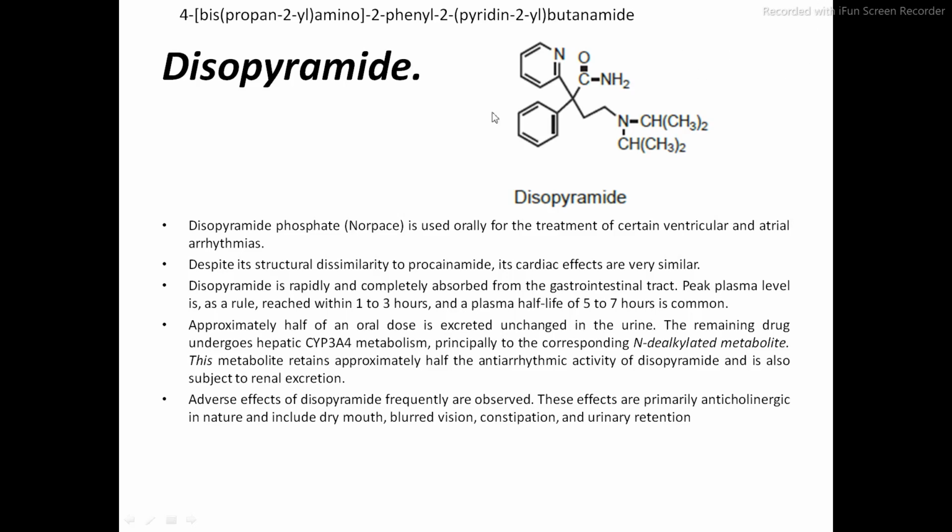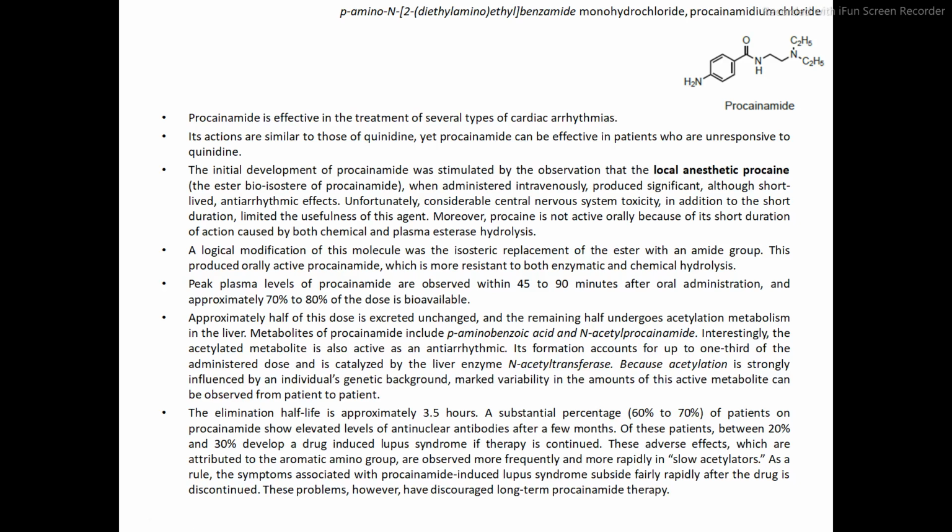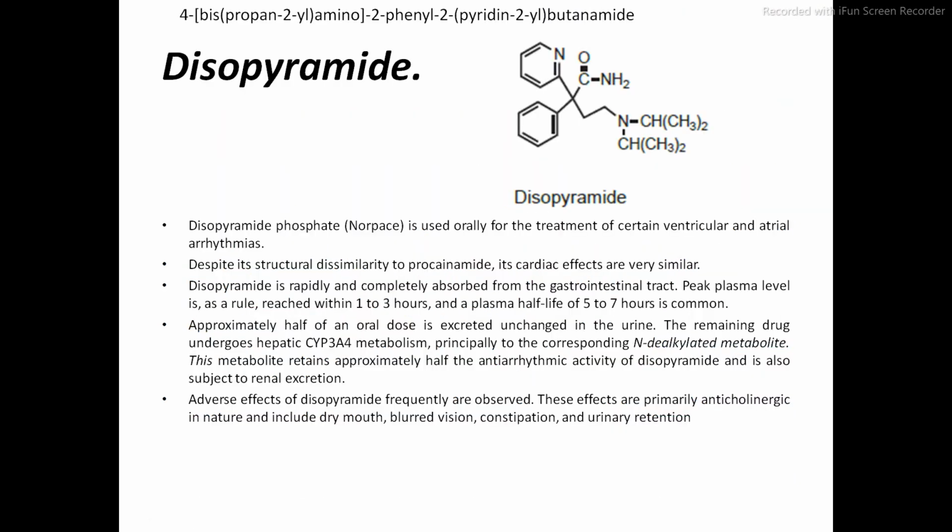Now this is the structure of the disopyramide. Now, if you observe again in this drug, as compared to the previous drug, this drug contains the amide as a functional group.